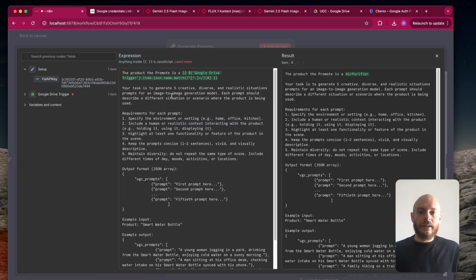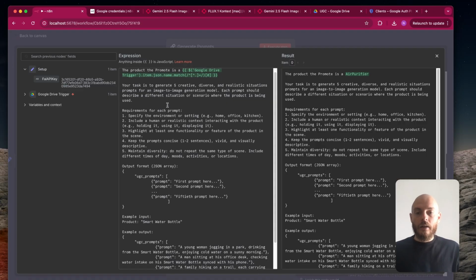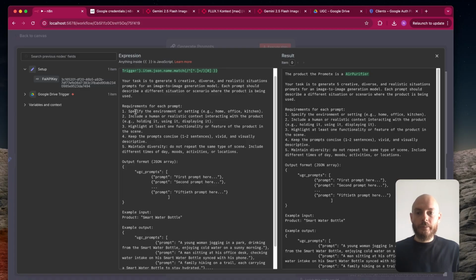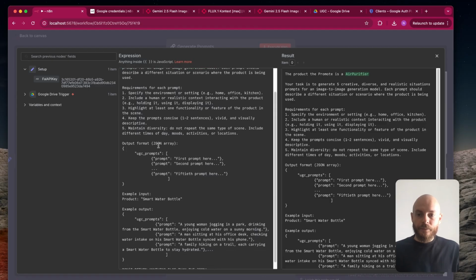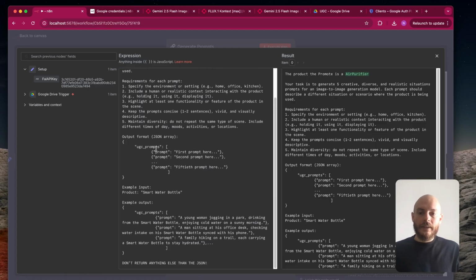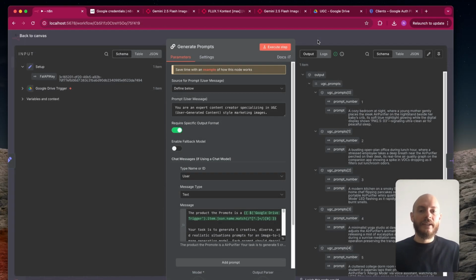And the task is to create, so I've put 5 here, for example, but you can put as many as you want. Some requirements for each prompt: specify the environment, include a human or a realistic context, highlight at least one functionality or feature of the product, keep the prompt concise, and maintain diversity. And we add the output format, so you have UGC prompts and you have multiple prompts here. After it, I give a specific example with the input, smart water bottle, and some UGC prompts at the end. And I specify here, don't return anything other than the JSON, so you don't have some extra useless text.